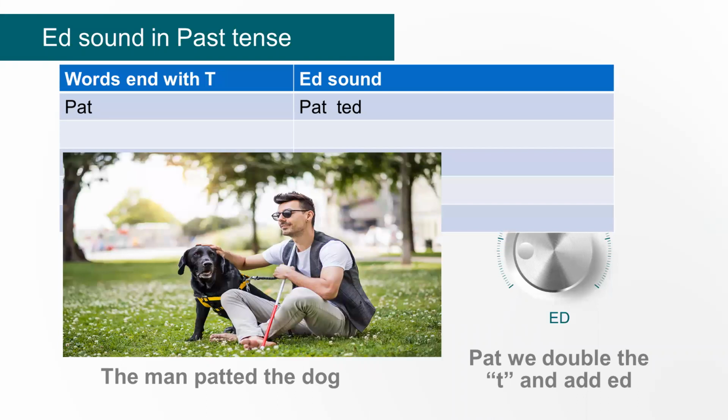If the root word ends with a T, as in pat, we say patted. Patted. Here in the picture, the man patted the dog. So here we see the word pat. We double the T and add ED, and that becomes patted.